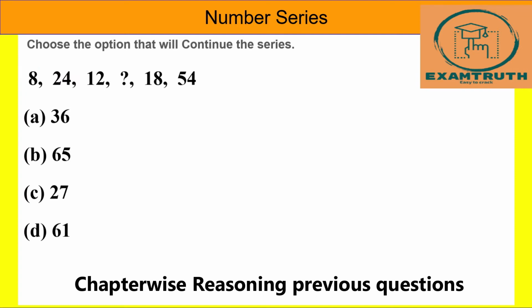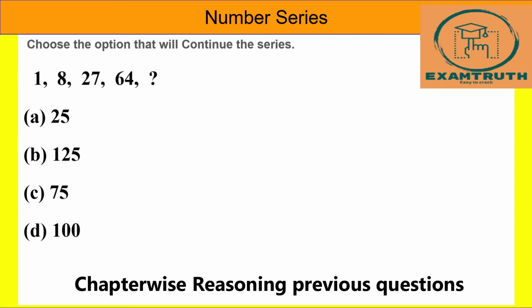Next question. Here it is 8, 24, 12, question mark, 18 and 54. Here it is increasing and decreasing, also an alternate pattern. From the first number we get the second number: 8 into 3 is 24. 24 divided by 2 is 12. 12 into 3 is 36. 36 divided by 2 is 18. 18 into 3 is 54. So 36 is our answer.